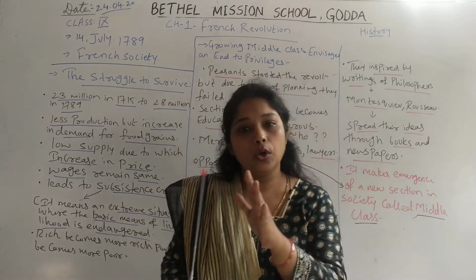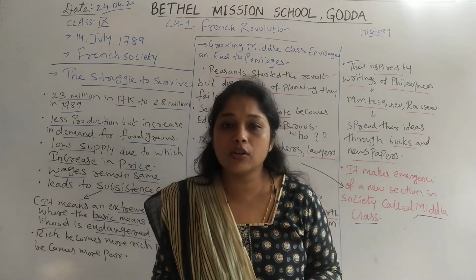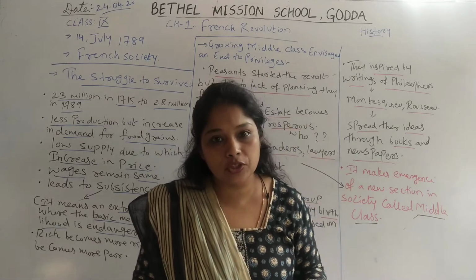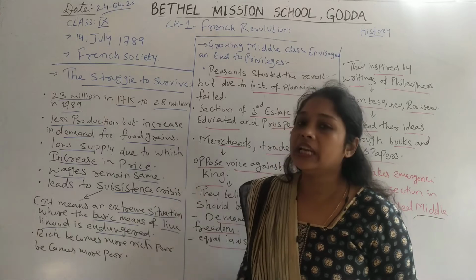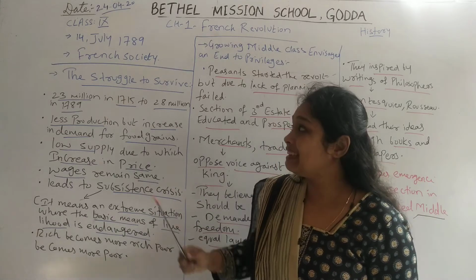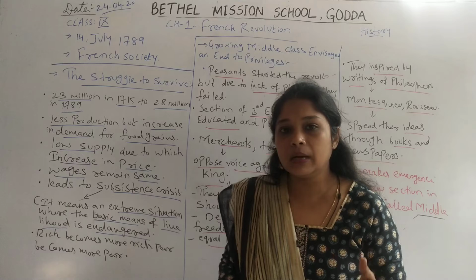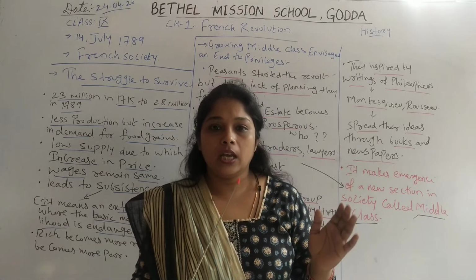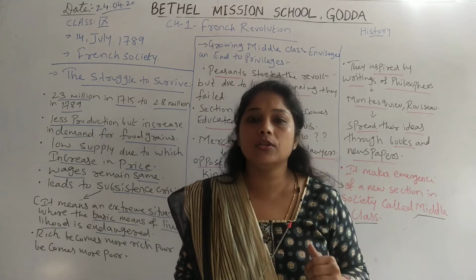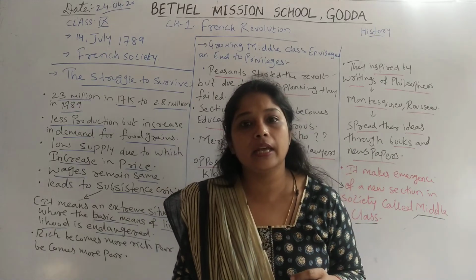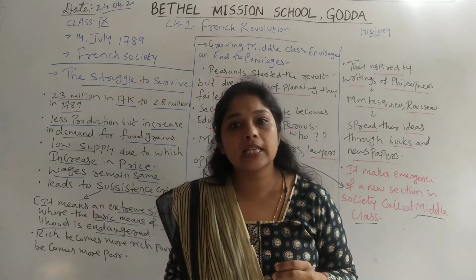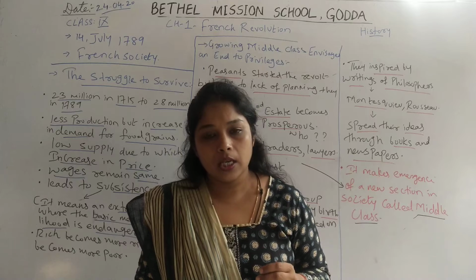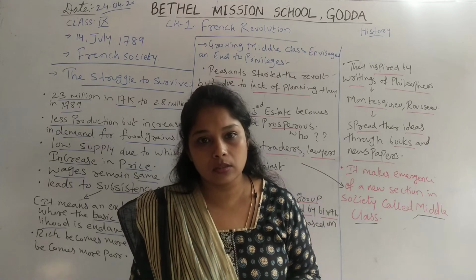I have told you in our last videos that there are different causes of French Revolution. The first and foremost cause is social inequality in France. We learned that French society had three divisions: first state, second state and third state. First and second state comprise noblemen and clergy or priests. They have all the rights and privileges.